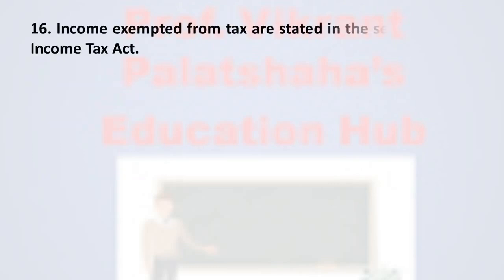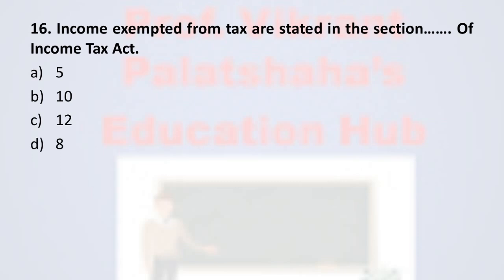Next, question 16. Income exempted from tax are stated in section dash of the Income Tax Act. Option A, 5; option B, 10; option C, 12; option D, 8. And the correct option is option B, that is 10. According to section 10, the exempted incomes are stated in the Income Tax Act.